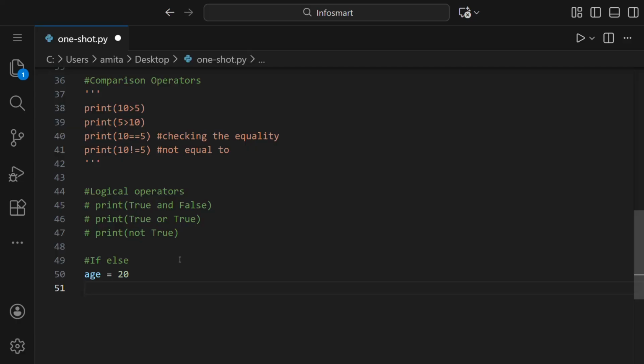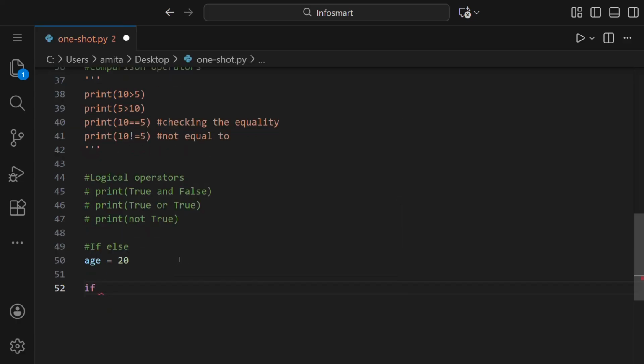So for that, we'll write if, then the variable name which is age, and then put the condition: greater than or equal to 18. Greater than means this and equal to means like this. So it checks whether it's greater than or equal to 18. And then we'll put a colon.